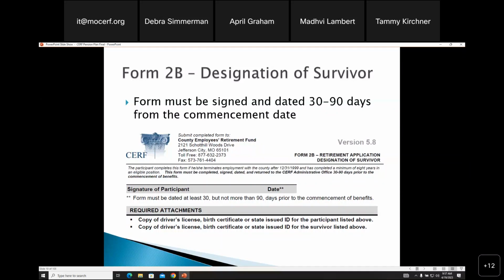And if we get the information from you and this is not included, we'll mail it whenever we mail the benefit estimate. We also need a copy of the driver's license, birth certificate, or state-issued ID for the participant listed above. A passport will also work in that instance, and we also need one for the survivor if they list one.